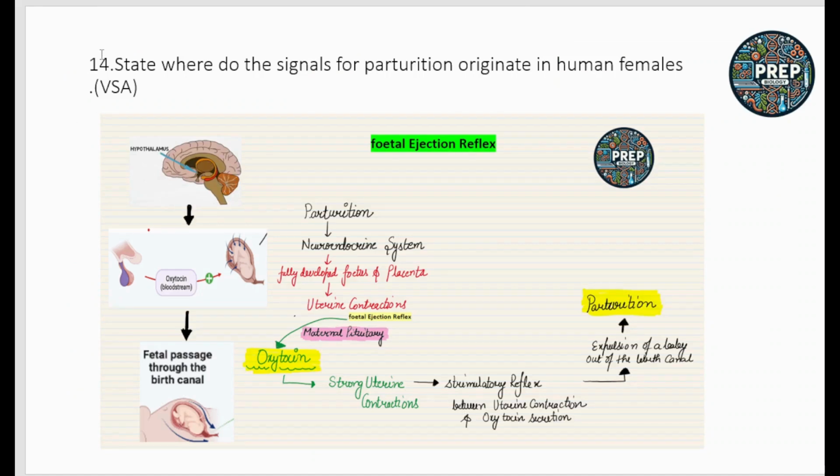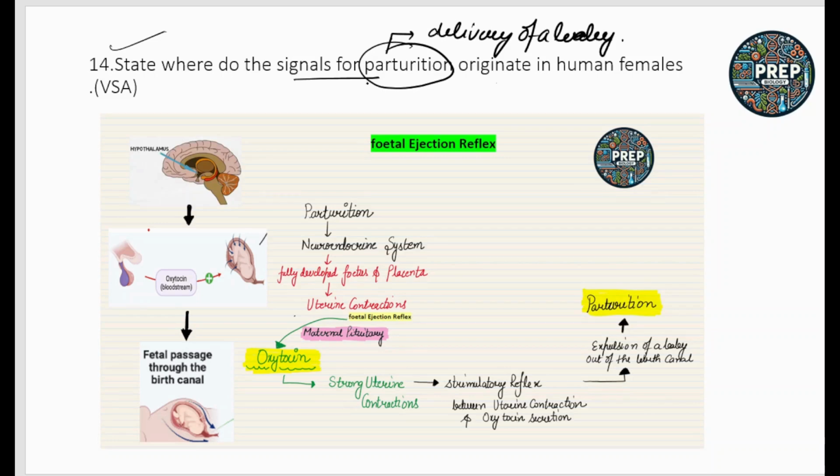Okay, next question is, where do the signals for the parturition originate in human females? So what is parturition? It is the delivery of a baby. That process is called parturition. So where do the signals originate in human females? During the parturition, the fetal ejection reflex, that is FER, occurs.